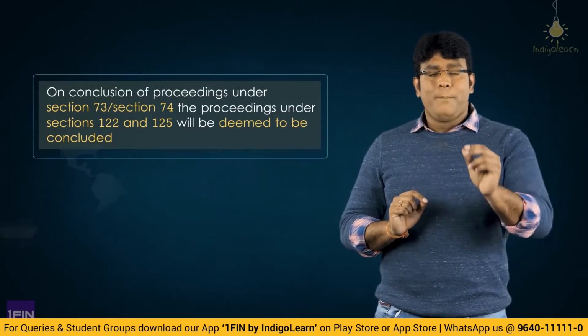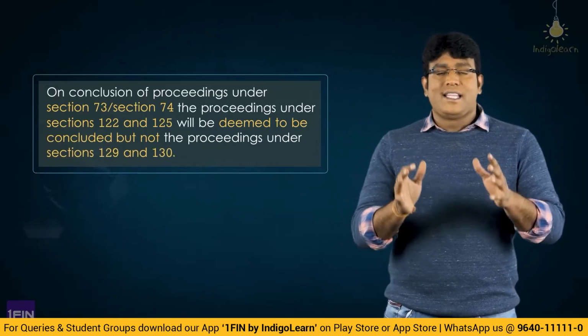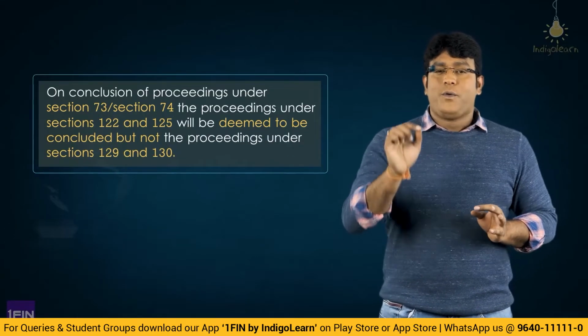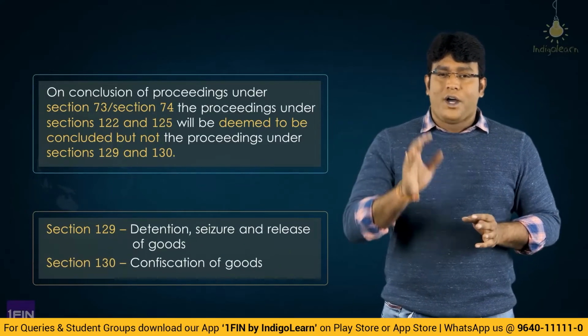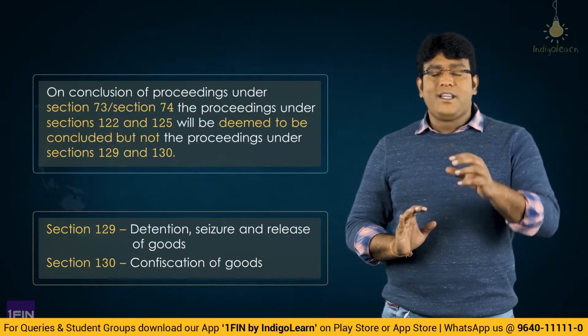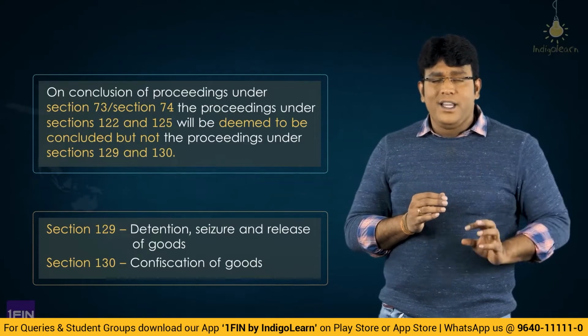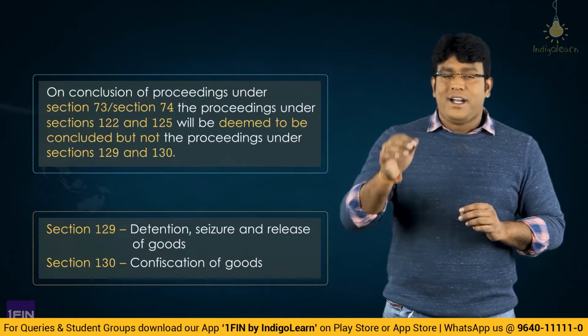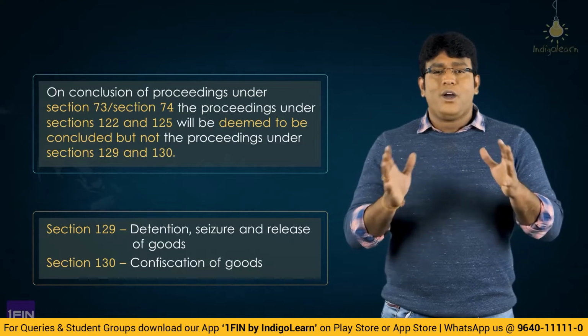However, proceedings under section 129 or 130 can still be invoked. 129 deals with detention, seizure of the goods or conveyances in transit, and 130 deals with confiscation of goods. 129 deals with detention and seizure. 130 deals with confiscation in case of improper removal of goods.